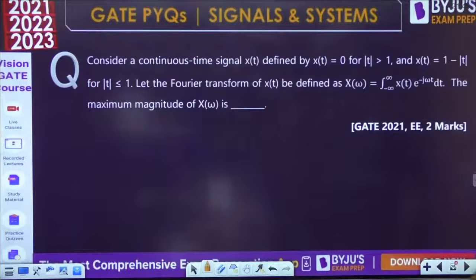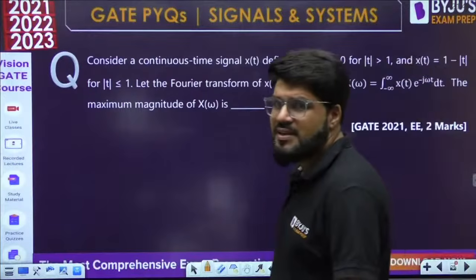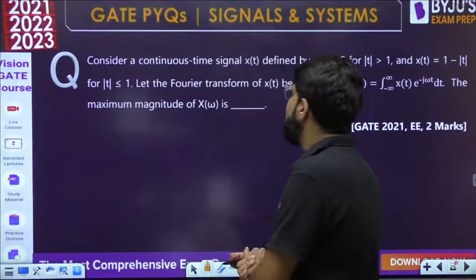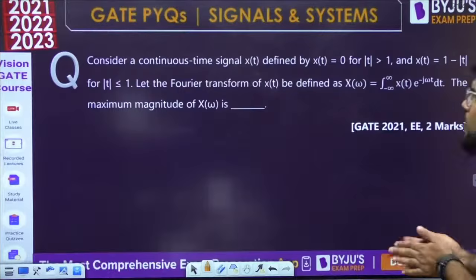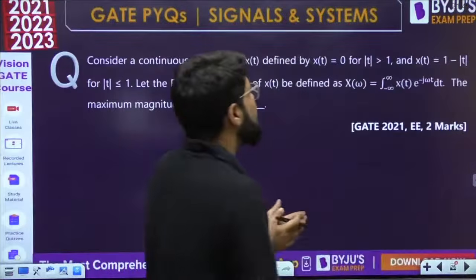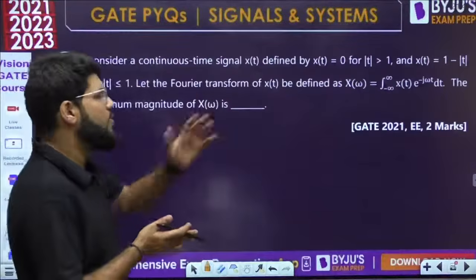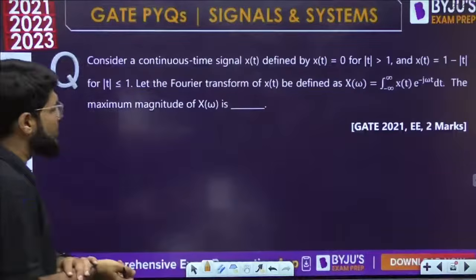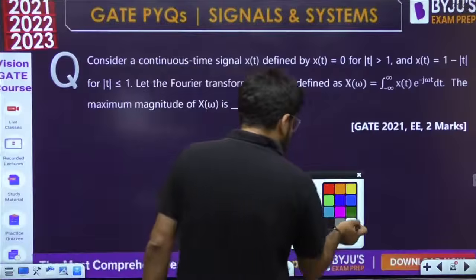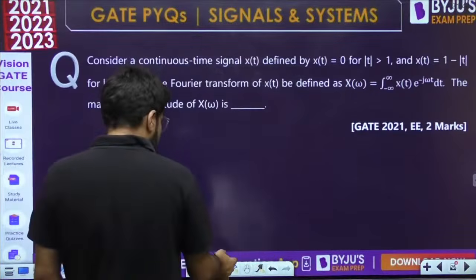Next question, 2021, 2 marks, Fourier transform question. Consider a continuous time signal x(t) defined by x(t) equal to 0 for mod t greater than 1, and x(t) equal to 1 minus mod t for mod t less than or equal to 1. Let the Fourier transform of x(t) be X(omega). We know the regular definition, integral x(t) e power minus j omega t dt. What is the maximum magnitude of X(omega)?